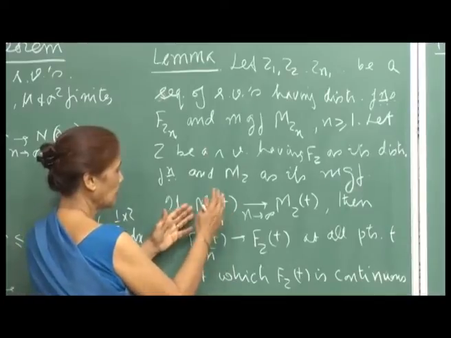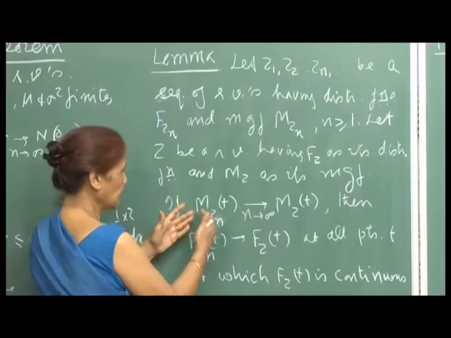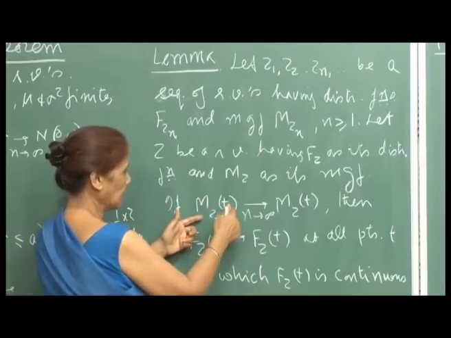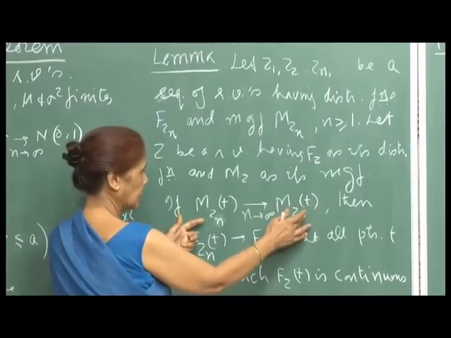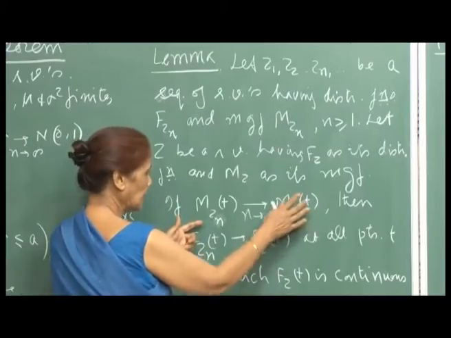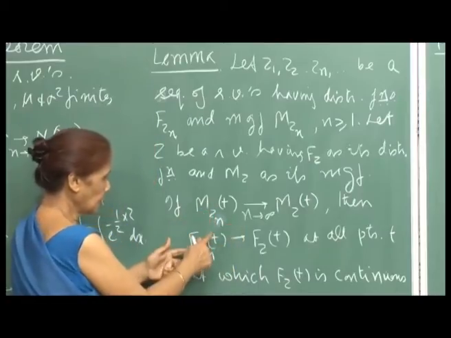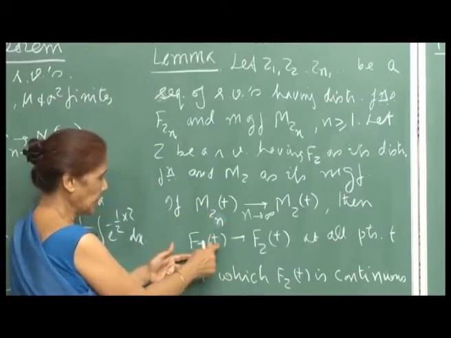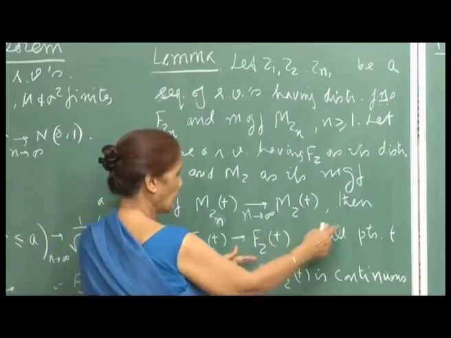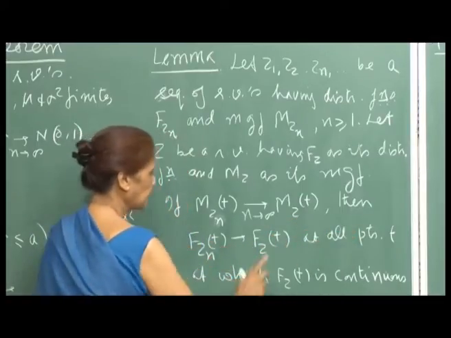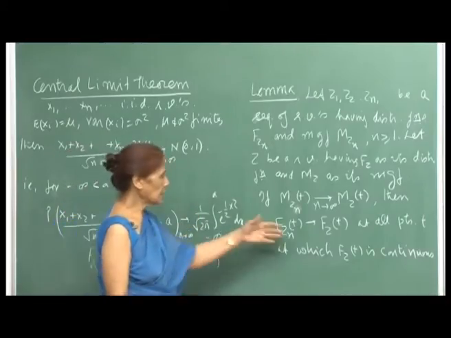That means this talks about the uniqueness of the MGF. If the MGFs M_Zn(t) converge to M_Z(t) as n goes to infinity, then the corresponding distribution function F_Zn(t) will converge to the distribution function of Z at all points t at which F_Z(t) is continuous, which means that it is defined.